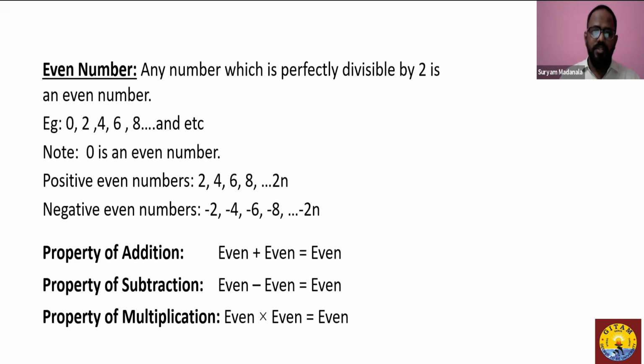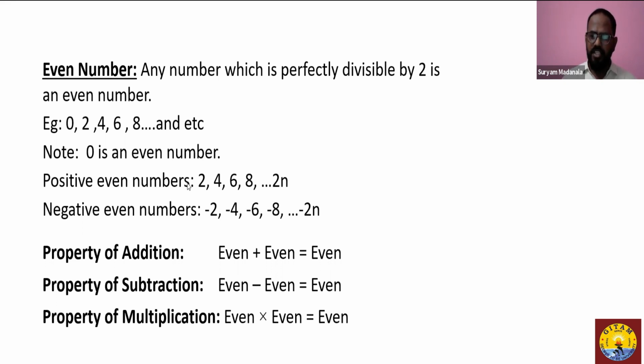So what's the definition of an even number here? Any number which is perfectly divisible by 2 is considered to be an even number. When I'm saying perfectly divisible by 2, I mean to say that the remainder should be 0 when divided by 2. We have a few examples of even numbers: 0, 2, 4, 6, 8. All these are even numbers. Now, an important note over here is 0 is considered to be an even number because it's an integer value, and again when divided by 2, it leaves 0 as remainder. So 0 is an even number.